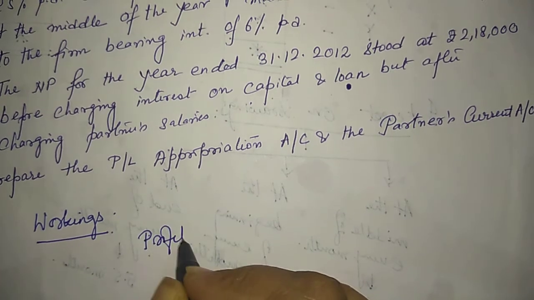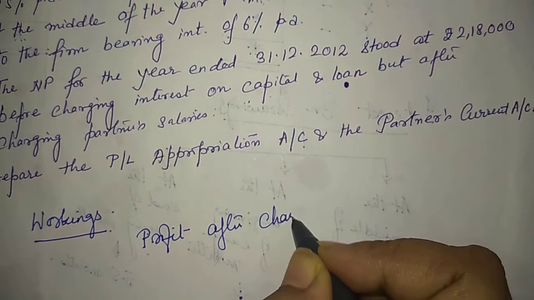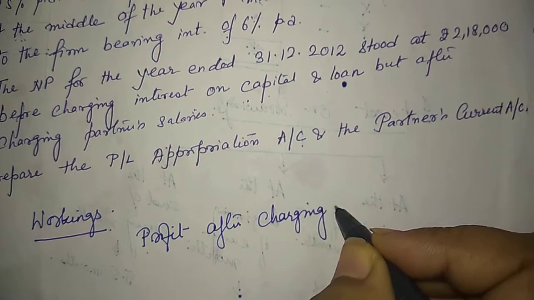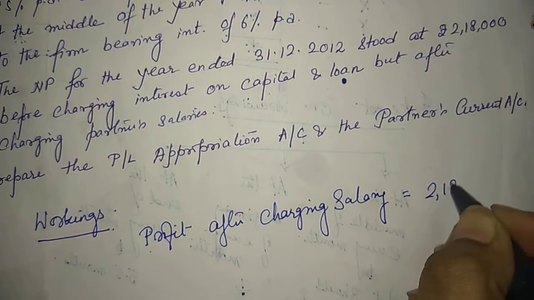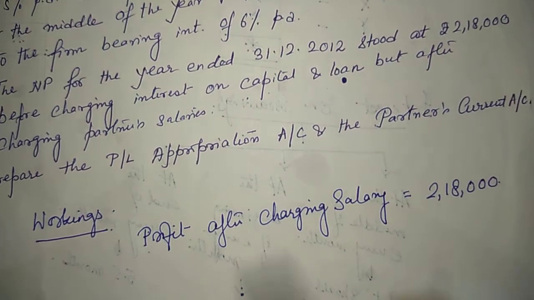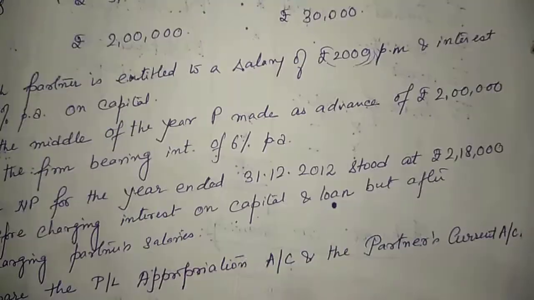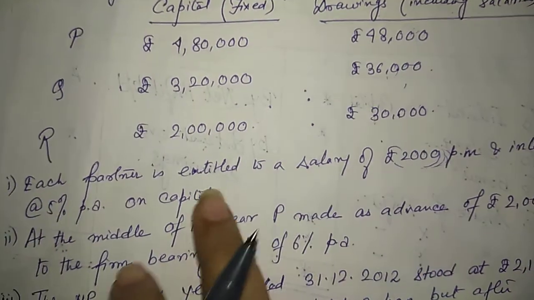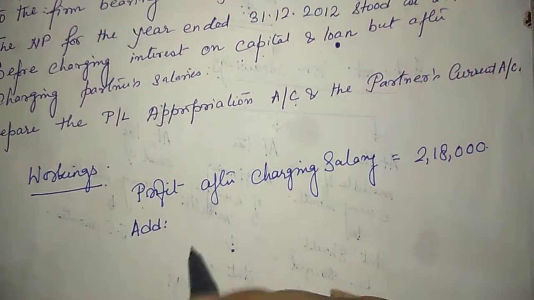Profit after charging salary: 2,18,000. Okay. Then I'll add salary. Salary is how much? Each partner is entitled to a salary of 2,000 per month. Fine.